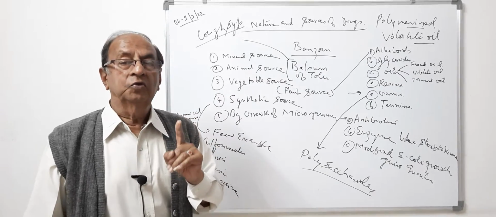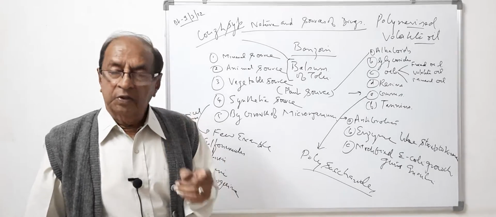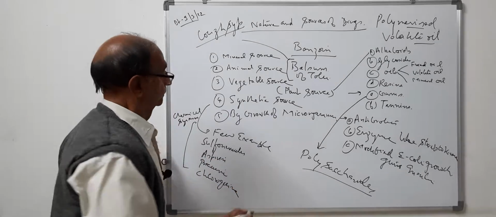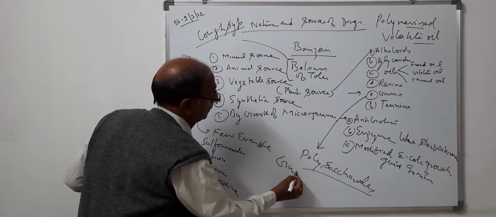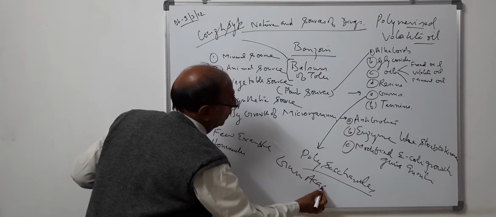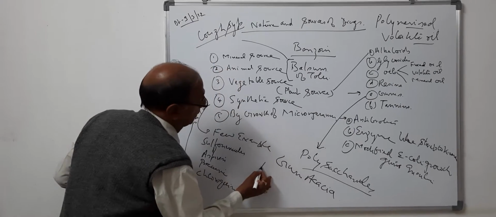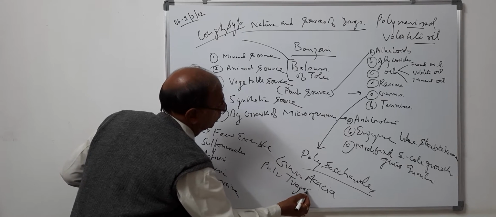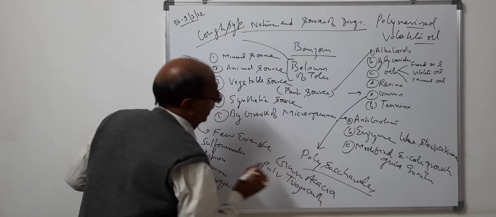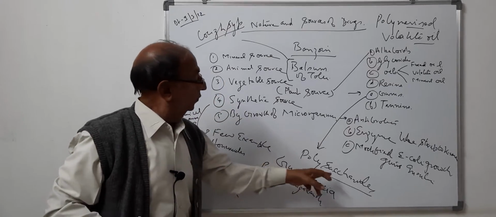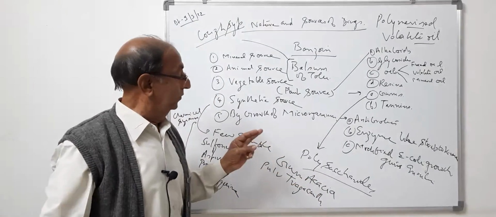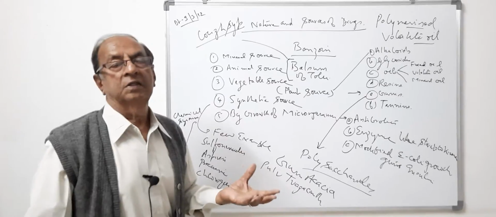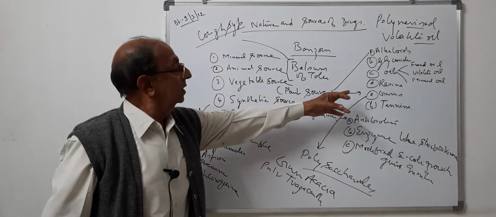Very common gum which is being used commercially also and in therapy also, that is gum acacia. Another is pearl tragacanth. These are polysaccharides, that is these are carbohydrates which are present in the plant and they are gums.